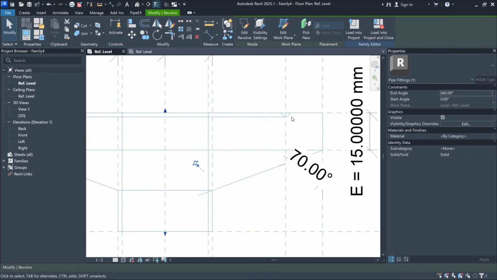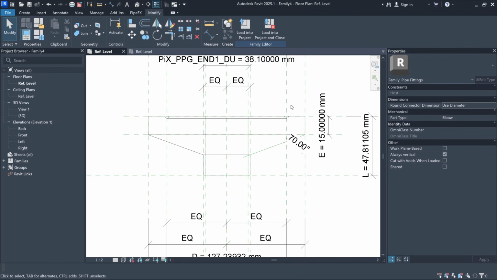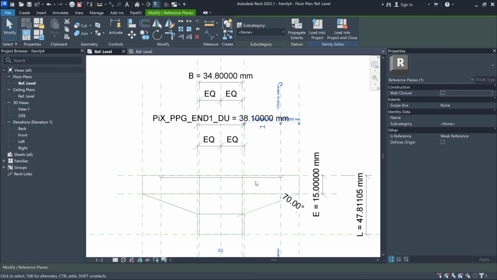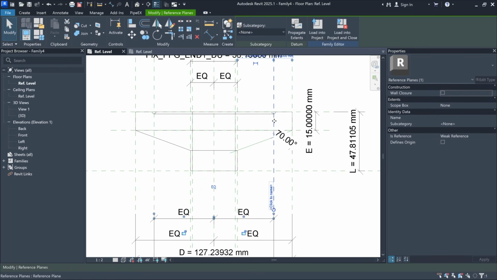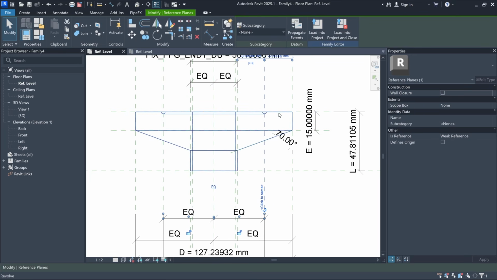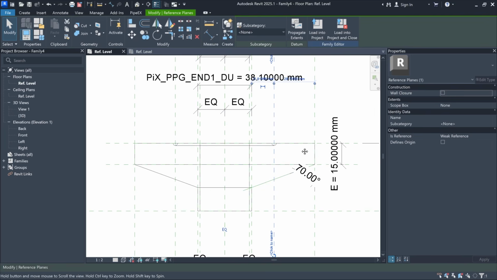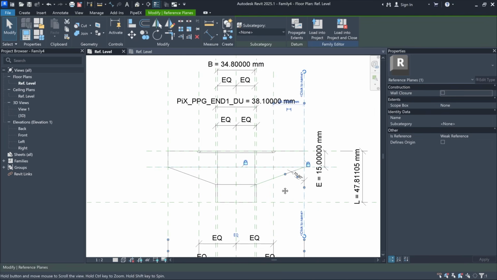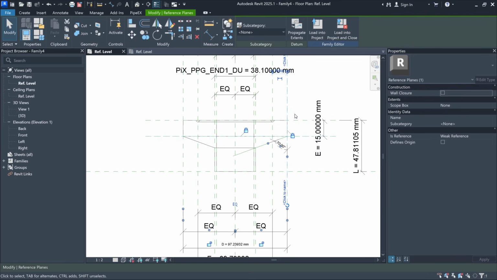I just noticed that we forgot to assign the G parameter to this radius dimension. And then I also need to check the distance between these reference planes. So it's the groove radius in this case. I think it should be closer to the central axis. And also the flange diameter is too big.